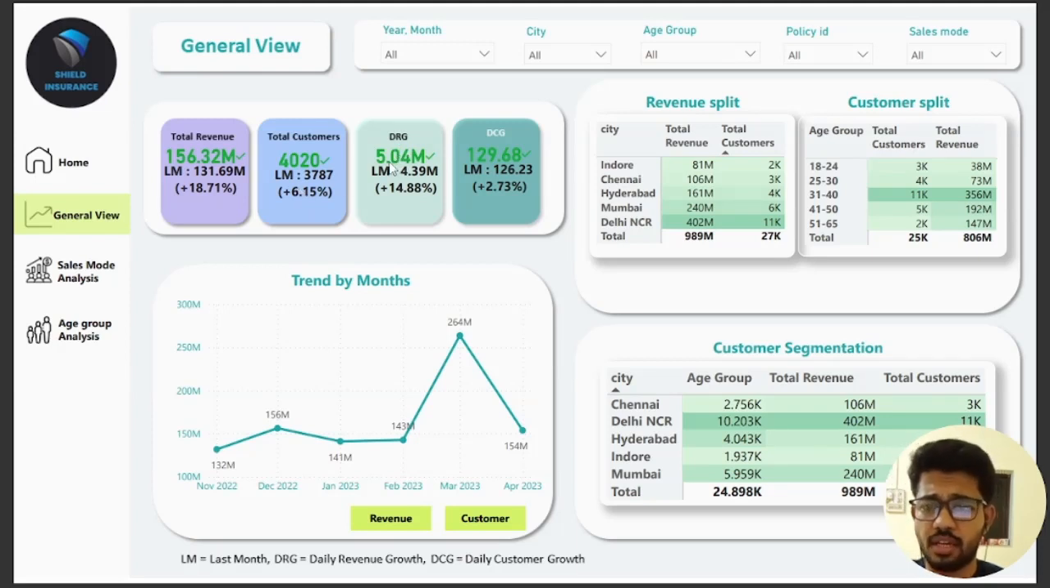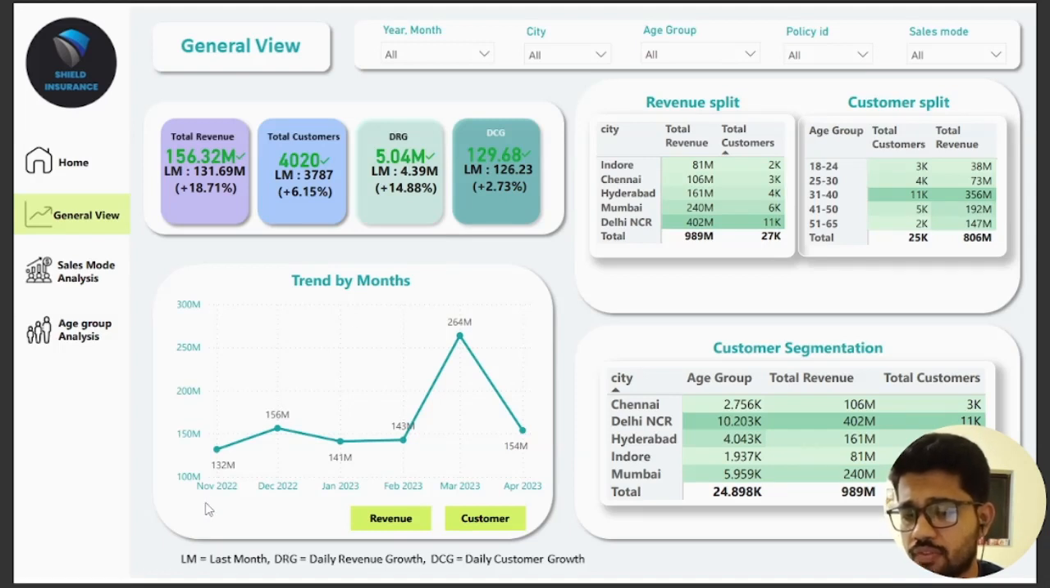Then the third KPI is the daily revenue growth, which is around 5.04 million, which is 14.88% better than the last month's daily revenue growth. And the fourth KPI is the daily customer growth with around 129.68, which is around 3% better than the last month's daily customer growth. Now we will see the revenue trend by months.